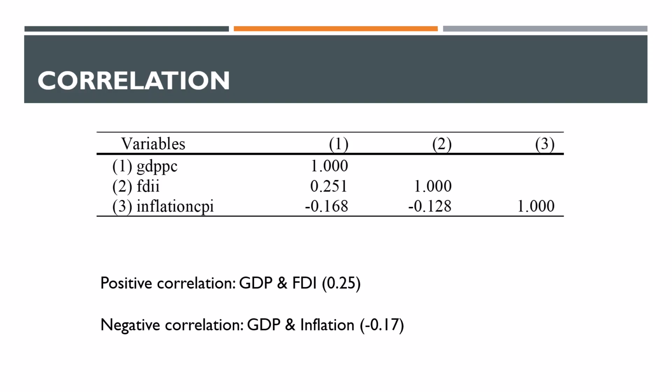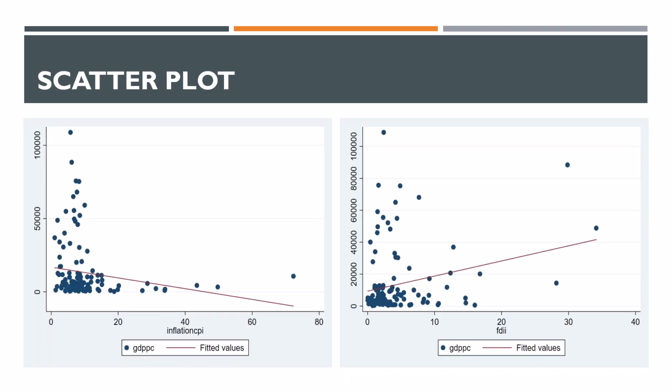The correlation matrix shows a positive correlation for FDI with a value of 0.251. Thus, FDI has a positive relation with GDP per capita, as well as inflation shows a negative correlation between GDP per capita and inflation. Scatter plot shows the same. Inflation has a negative slope, while foreign direct investment has a positive slope with GDP per capita.